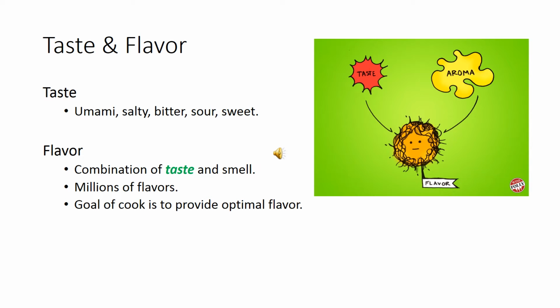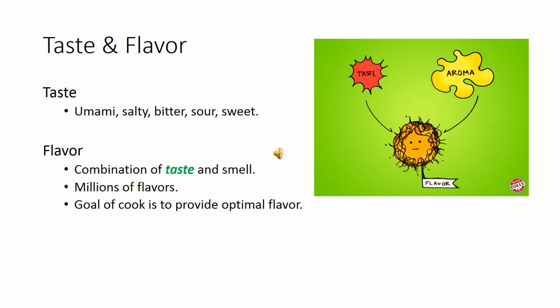Let's go back to the concept of taste and flavor. There are only 5 tastes, although some scientists will argue 6. There are only 5 that scientists agree on that humans can perceive. Taste is more scientific and is usually not the first thing that we associate a food with. When we think of a food, we think of its flavor. Unless, of course, it is loaded with salt or sugar, in which case that specific taste is overwhelming, and then we will correlate it with its taste. But that is rarely intended, and not the product of a well-prepared food.